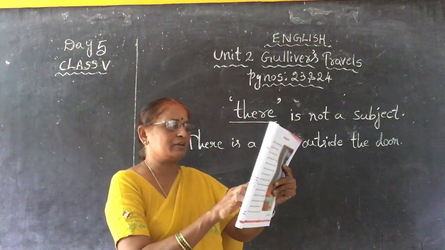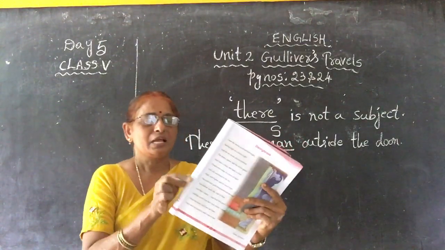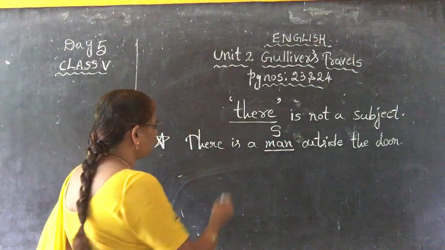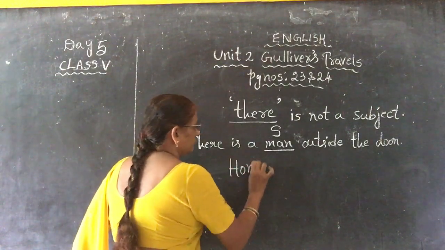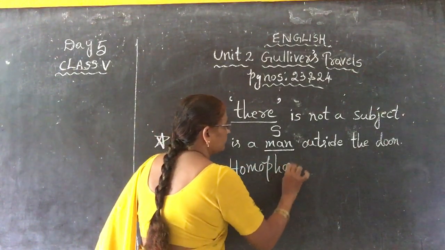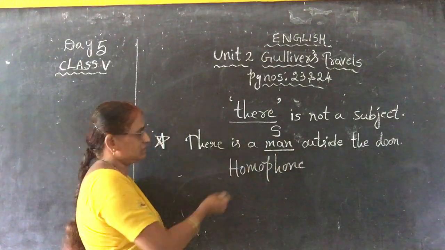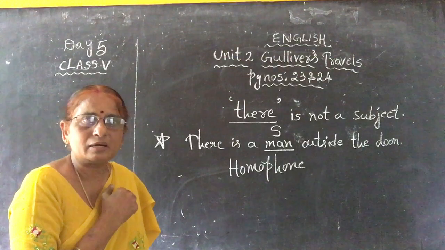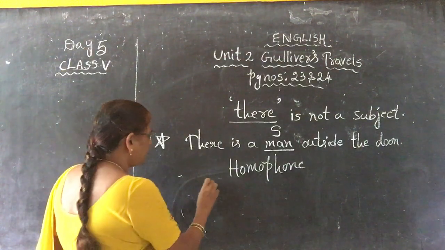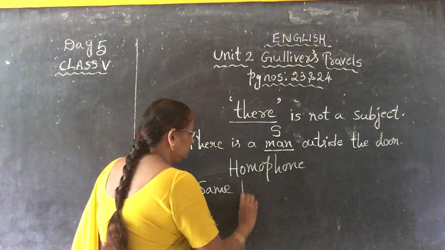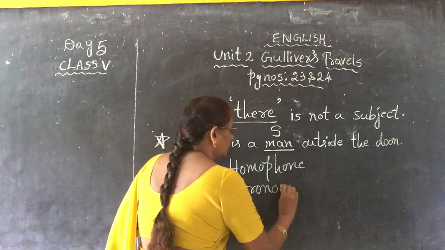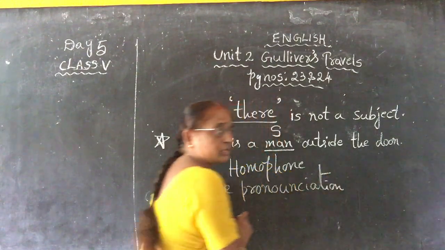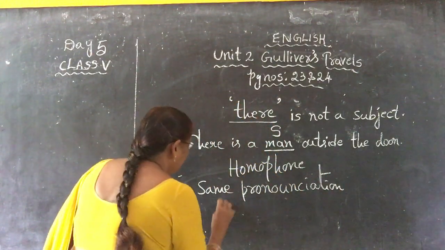See, your teacher will read out the following sentences. Listen carefully and tick the correct homophone. First, do you know what is called a homophone? What is called a homophone? Homophones is the plural; homophone is singular. Same pronunciation, children, but what is different?